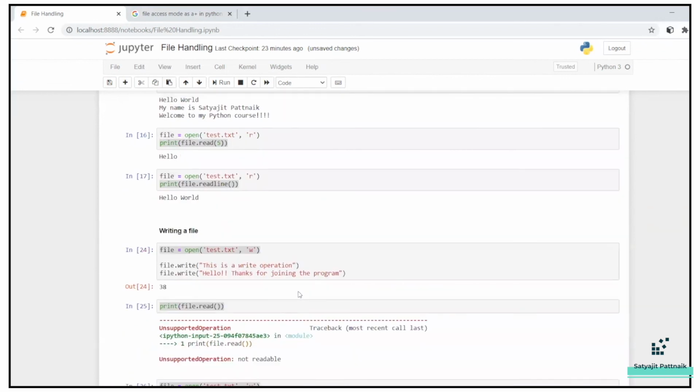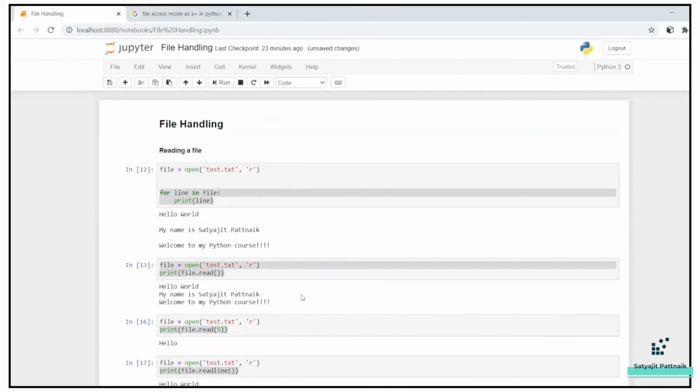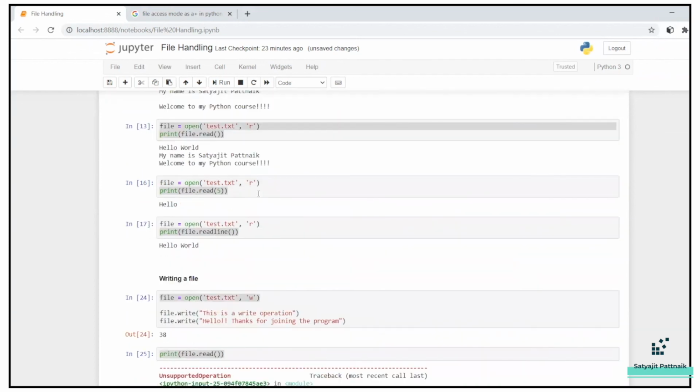So this is all about the basic concepts of file handling. I think this is more than enough for you to get started for the time being. In future we shall be understanding deeply the pandas library, which is going to be the core of the data analysis part. We'll cover pandas in depth. But if you want to play around with text files or any other format of files, open it, write some code or do some operations, you are free to do so.